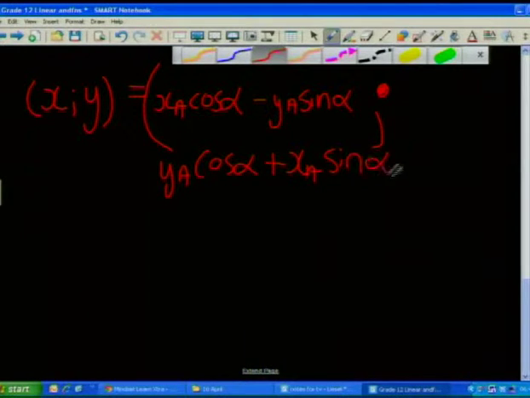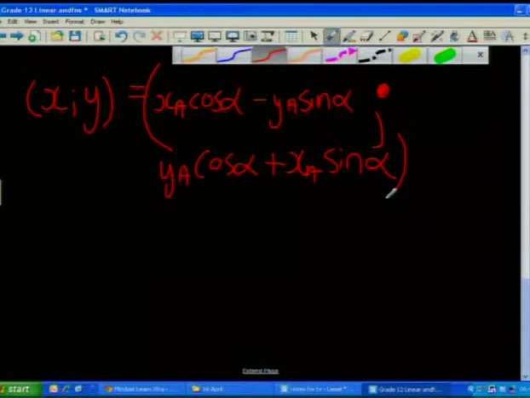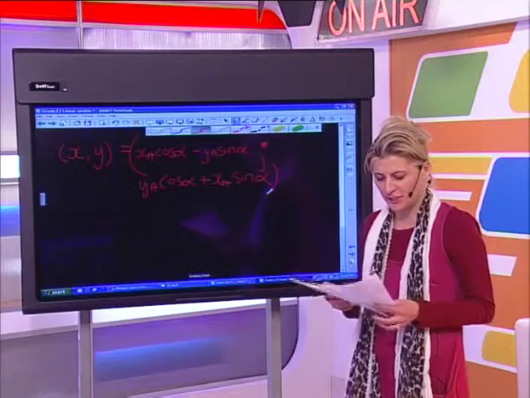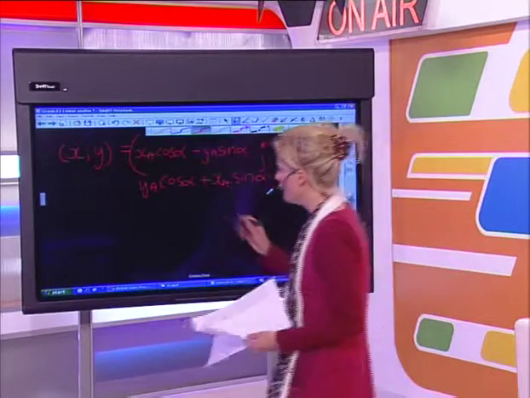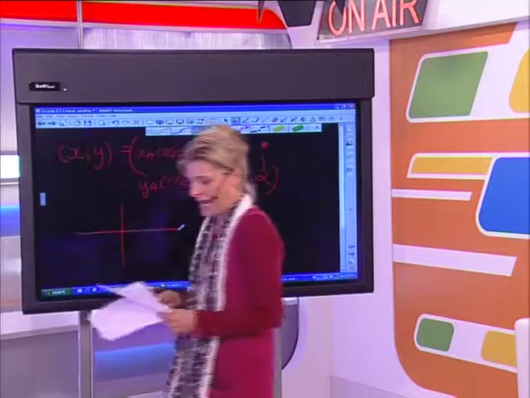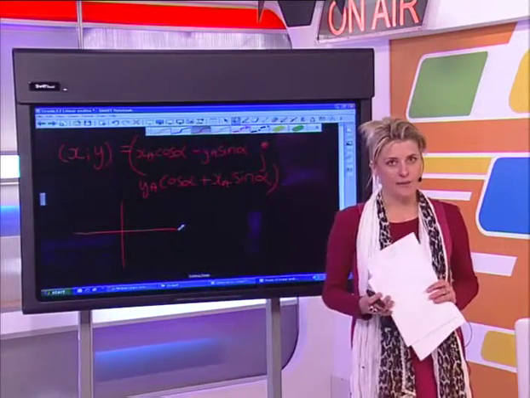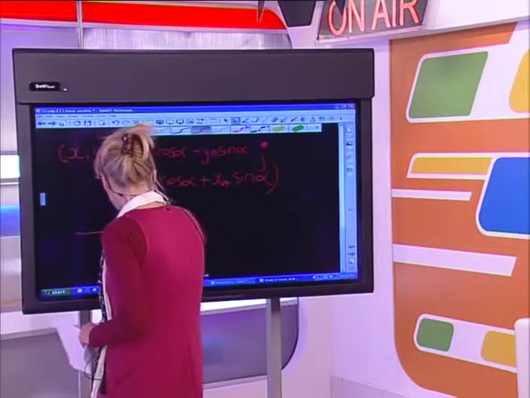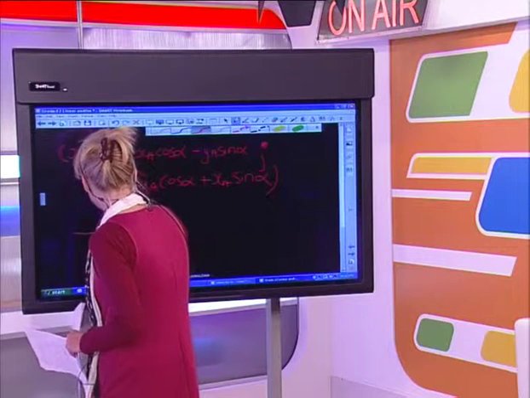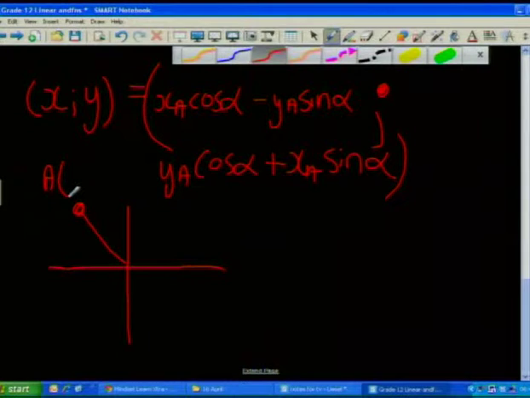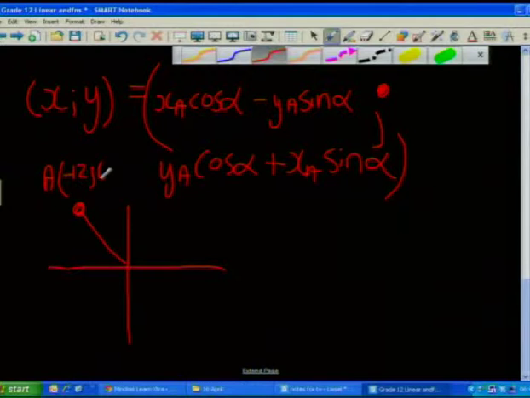Now, I don't know whether we're going to have a chance to finish the entire thing, but I am going to at least attempt it. So what we've got here, and I'm just going to draw a picture because that does speak 1,000 words, is we've got an original point A, which is x is minus 12 and y is 6. So x is negative 12 and y is 6.